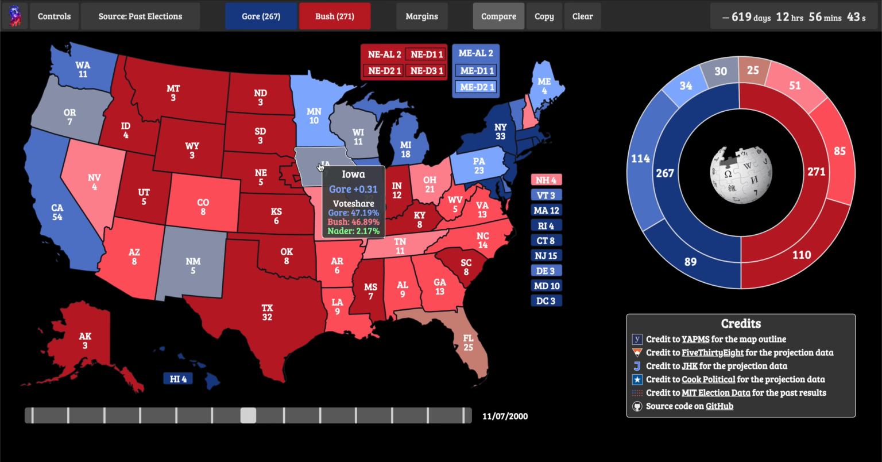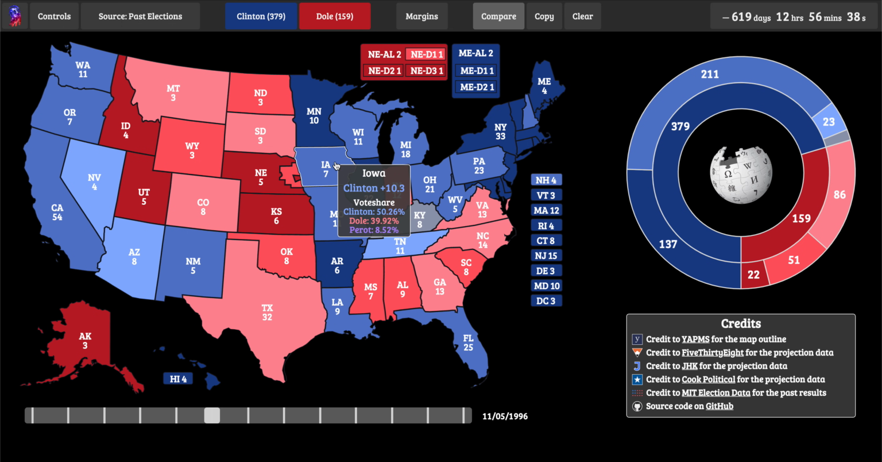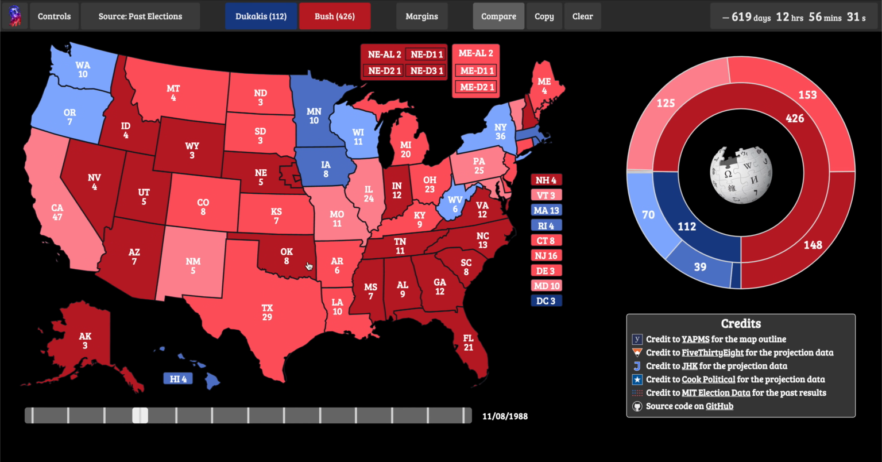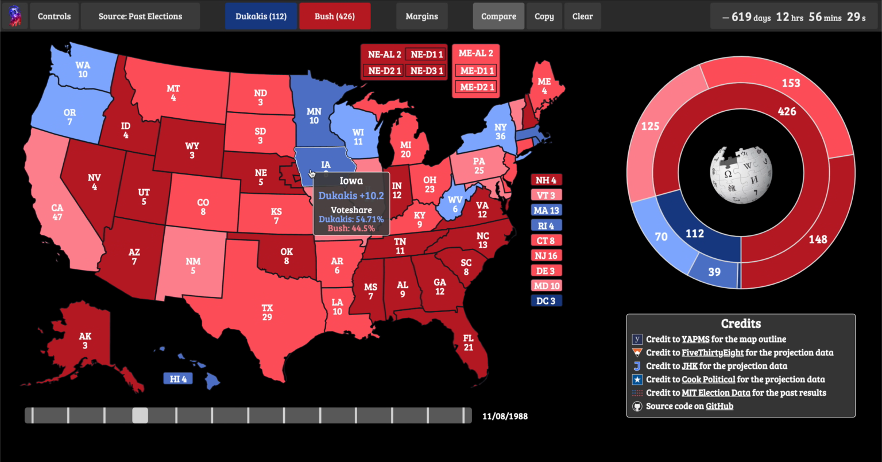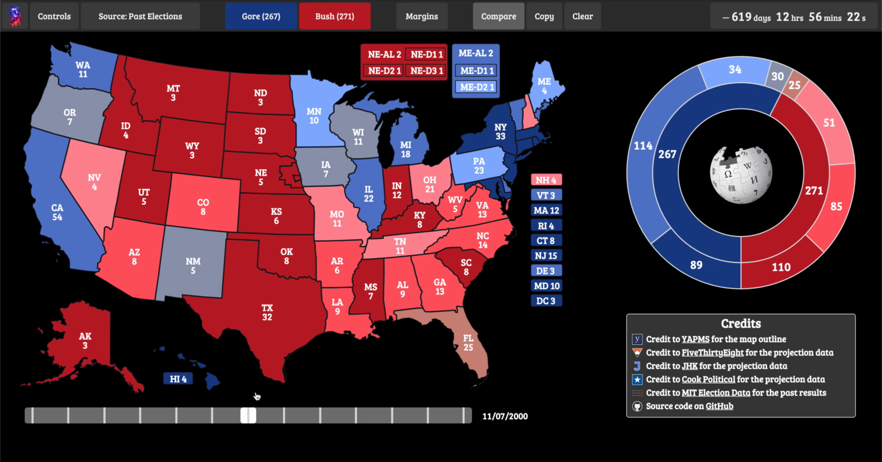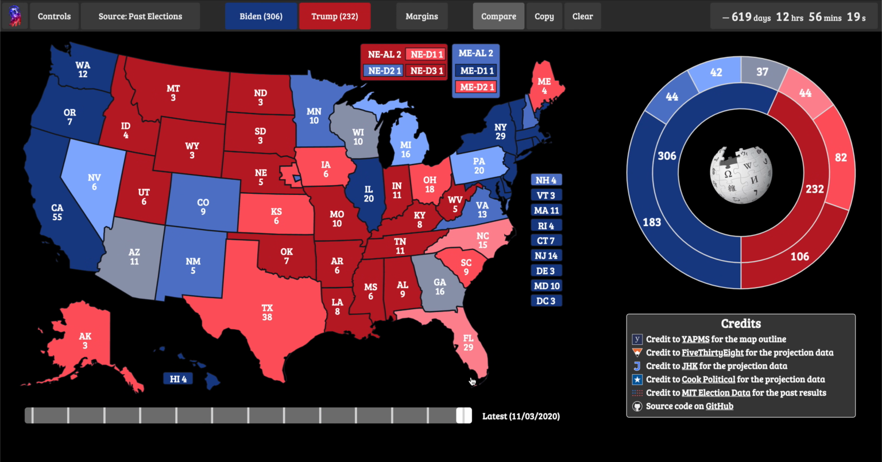In 2000, Iowa went to Al Gore. Bush won Ohio by 3.5. In 1996, Clinton won by 10 in Iowa and 6 in Ohio. In 1992, 6 in Iowa and 2 in Ohio. Looking at 1988, Dukakis won the state of Iowa. And looking at 1984, Reagan only won Iowa by 7.4%. Ohio has always voted with the election winner prior to 2020, at least since a long time, since Richard Nixon. Before then, JFK.